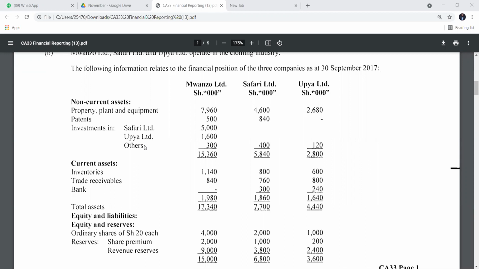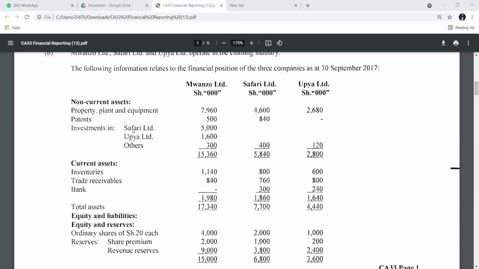So the investment in Safari, remember that when you invest in associates and in subsidiaries, so let me start with subsidiary. Right now, Safari is a subsidiary. So when we invest in subsidiaries, which is Safari, we have to check goodwill. Then when we invest in Upia, we have to account for those associates using the equity method to get the net investment.